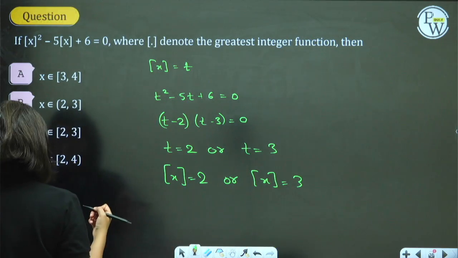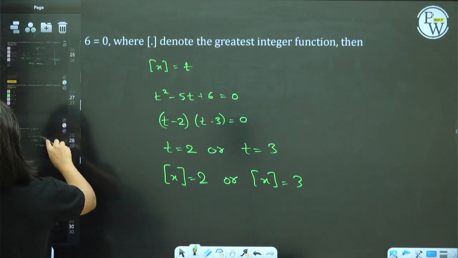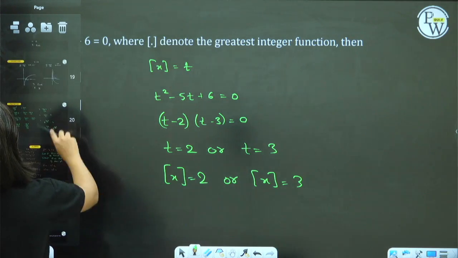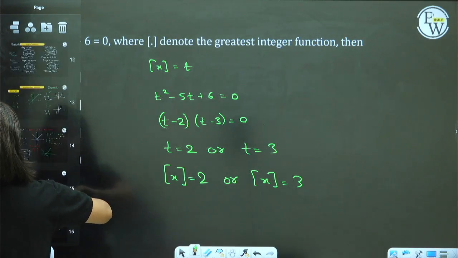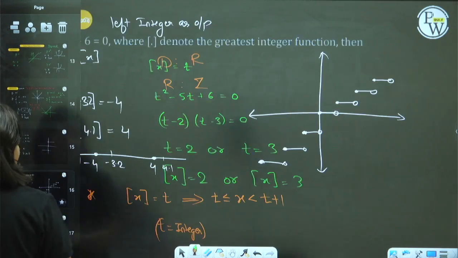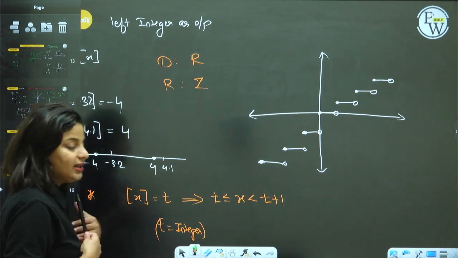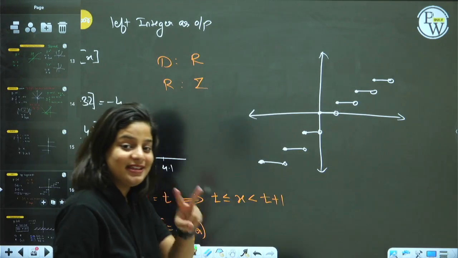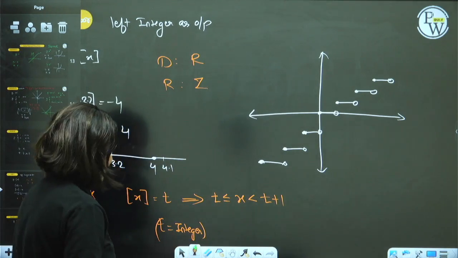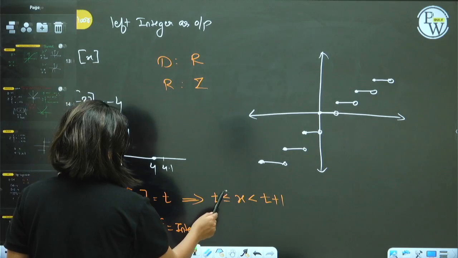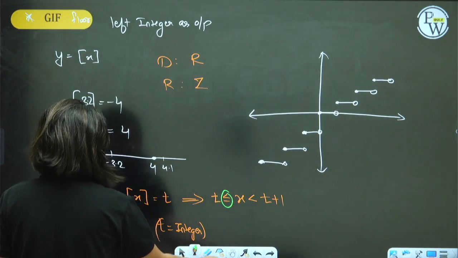Now how many of you can recall the GIF function? A property that I noted for you. If GIF of x is t, that means x is between t and t plus 1. The question that we are solving, GIF of x is equal to 2. That means x will be between 2 and 3. Note, here there is equal to, here there is no equal to sign.